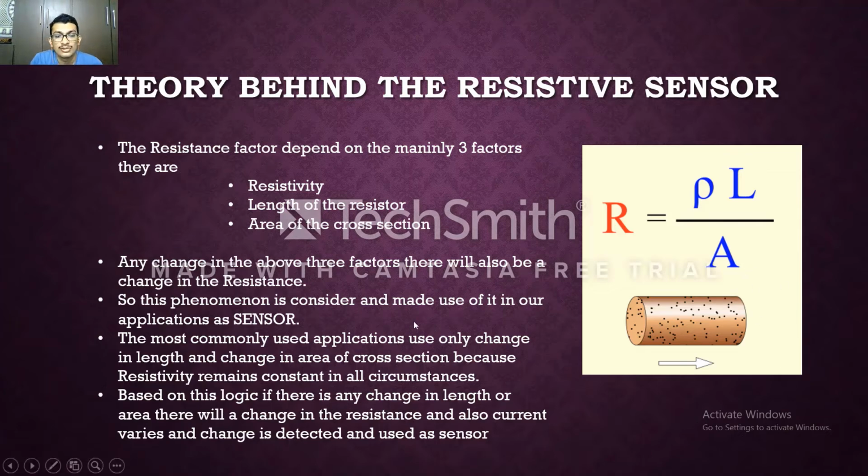The most commonly used applications use only the change in length and the change in area of cross section, because resistivity is constant in all circumstances. As we said earlier, rho will not change in any circumstances, only length and area will change. Based on this logic, if there is any change in length or area of cross section, there will be a change in resistance, and the current also varies. The change is detected and used as a sensor. As I said, the same part was being projected here. So let's learn further.